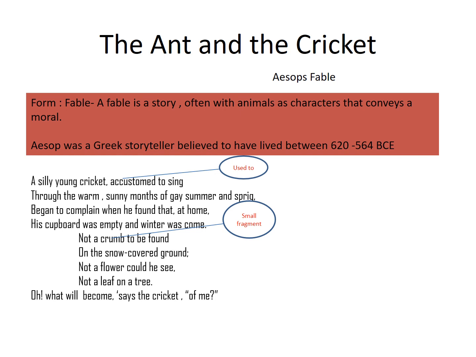Not a flower could he see, not a leaf on a tree. There is no flower, no tree. Everything is covered with snow. Oh, what will become, says the cricket, of me? Now this cricket worries. Now what will become of me? He is thinking, what will become of me?